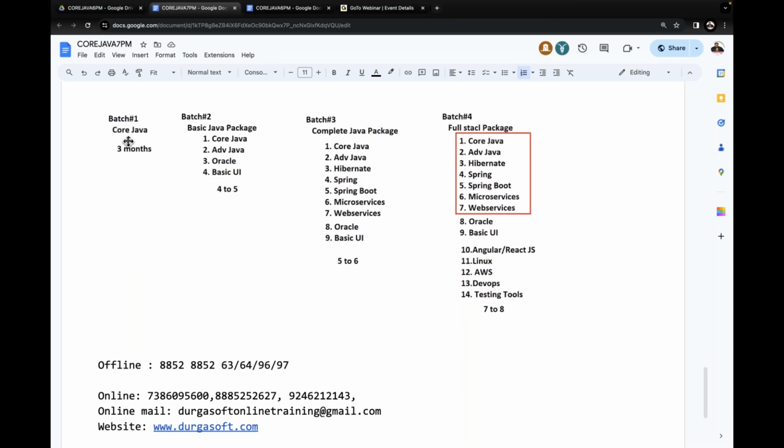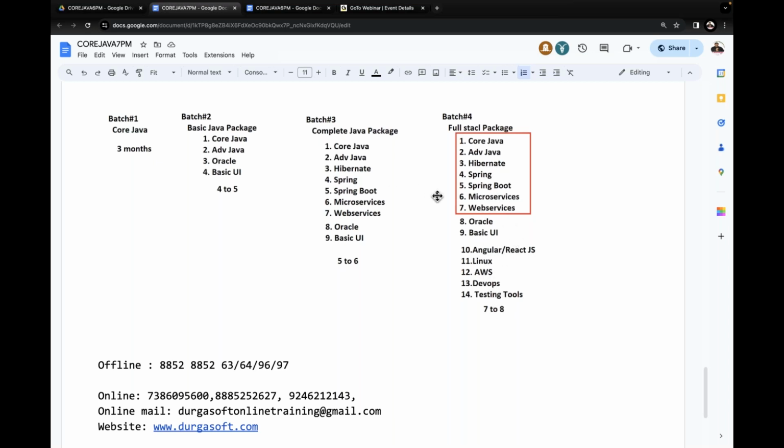Batch 1, only core Java, which is also okay, and we can attend these classes. Batch 2, the basic Java package: core Java, advanced Java, Oracle, and basic UI. Then the complete Java package: core Java, advanced Java, Hibernate, Spring Boot, microservices, web services, Oracle, and basic UI. And full stack Java: all of those, plus Angular or React JS, Linux, AWS, DevOps, and testing tools. These many things are available.